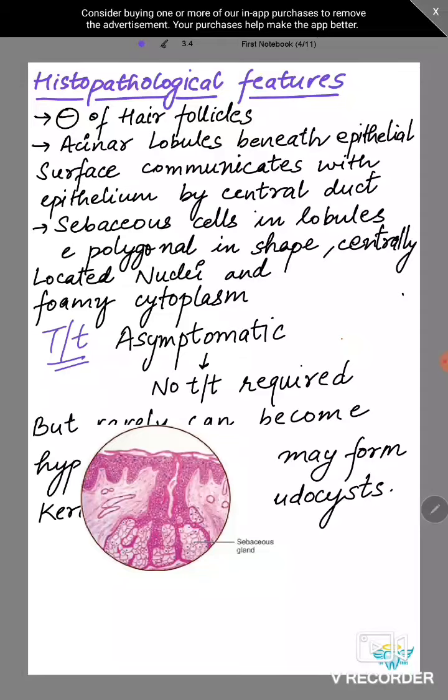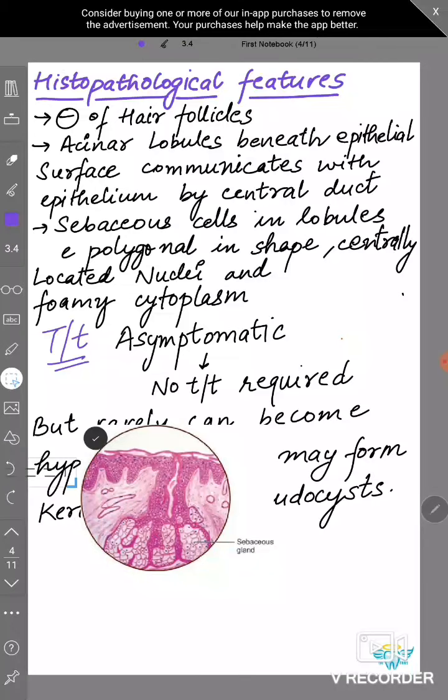Now, what is the treatment for this? As it is asymptomatic, normally we do not require any treatment for it. But rarely it can become hyperplastic.